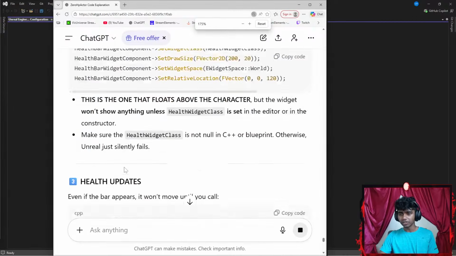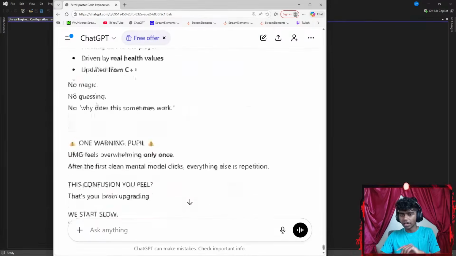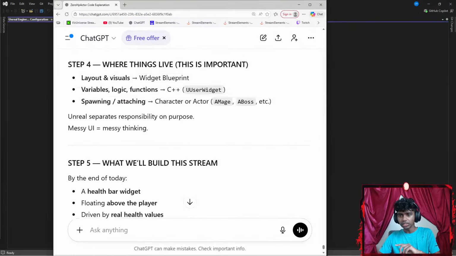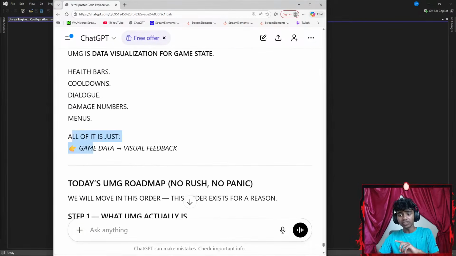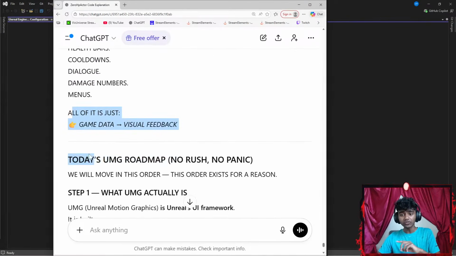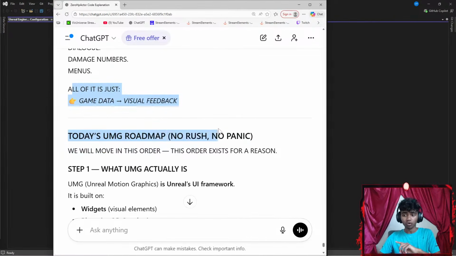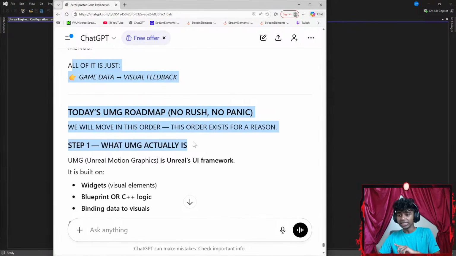You guys zoom in a bit, there we go. Now let's go all the way down. Okay, let's scroll all the way up real quick. There we go. Game data equals visual feedback. Today's UMG roadmap: no rush, no panic. We will move in this order, and the order exists for a reason.